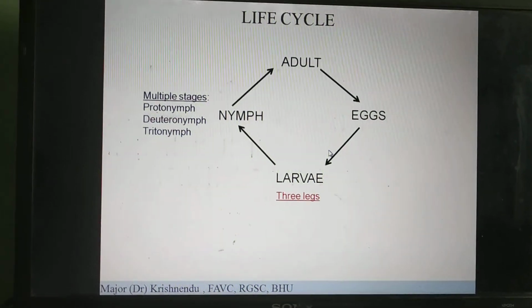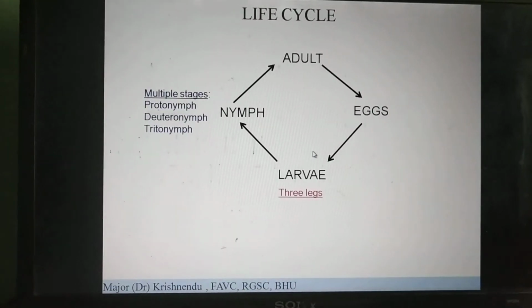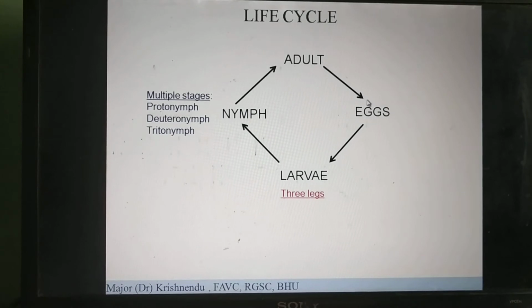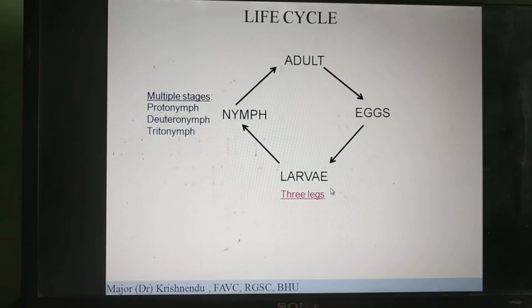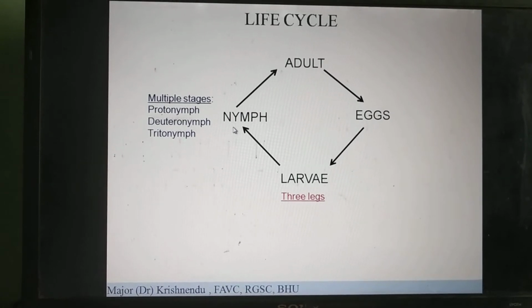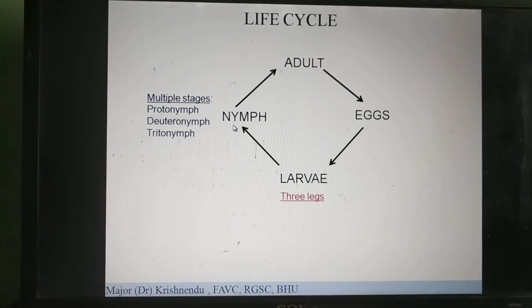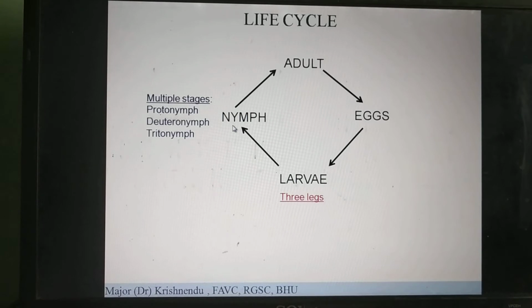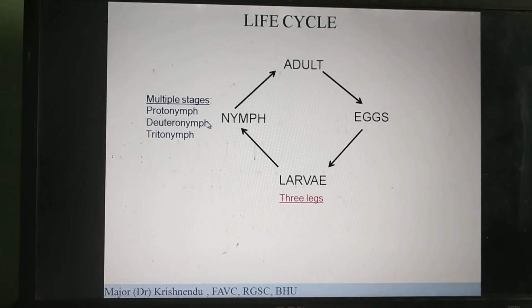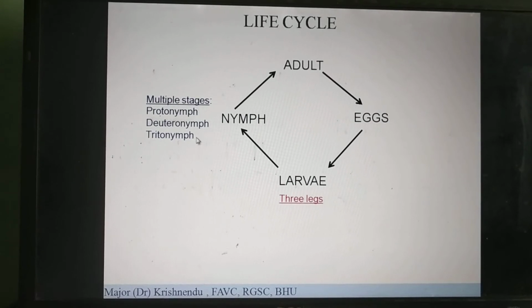Okay, now coming to the life cycle. As I told you, the adult or the imago lays eggs. The eggs hatch and give rise to larva. The larva has 3 pairs of legs. Then the larva will metamorphose into nymphal stages. There are usually 3 nymphal stages: the protonymph, the first nymphal stage; the deutonymph, the second nymphal stage; and the tritonymph.